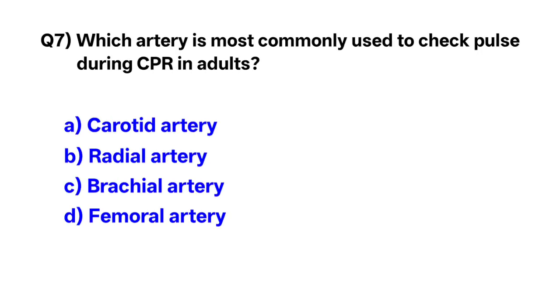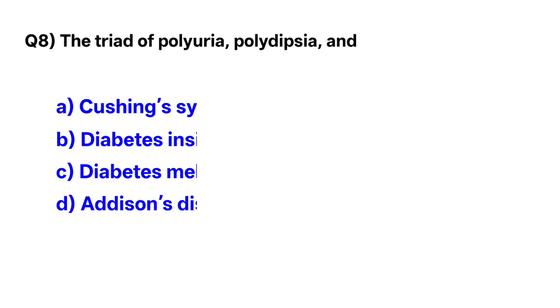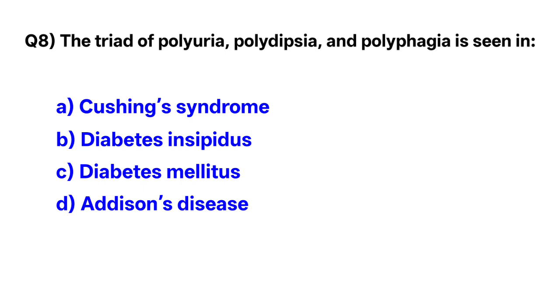Question number 7. Which artery is most commonly used to check pulse during CPR in adult? Correct option is A. Carotid artery. Question number 8. The triad of polyuria, polydipsia and polyphagia is seen in. Correct option is C. Diabetes mellitus.